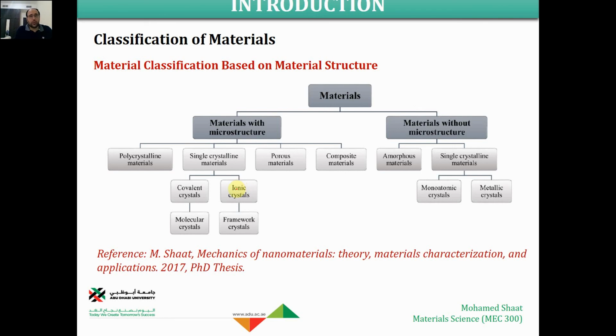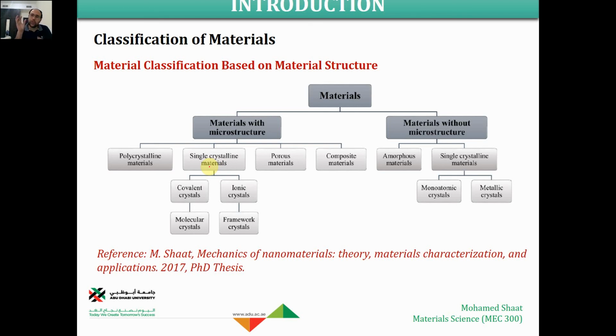Single crystalline material: you may have a material that is a single crystal. The whole material is just one single grain. This is the entire material. There are no multiple grains, but still this material could be considered a material with microstructure. Why? Because the atomic structure of the crystalline material is composed of multiple unit cells.